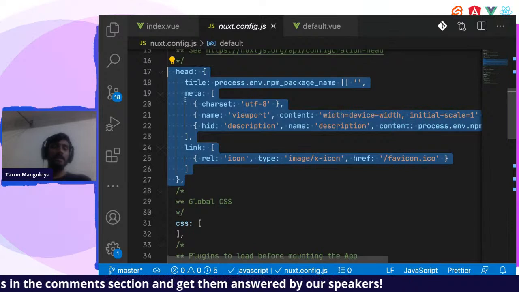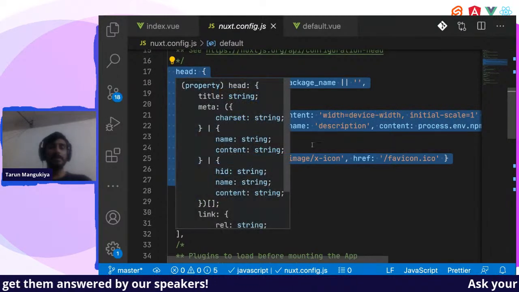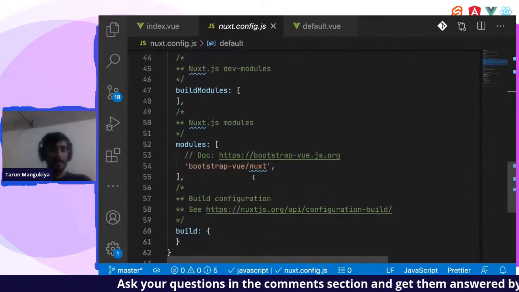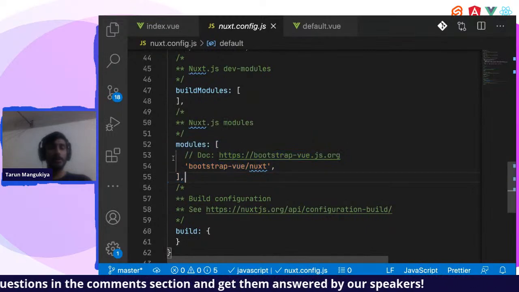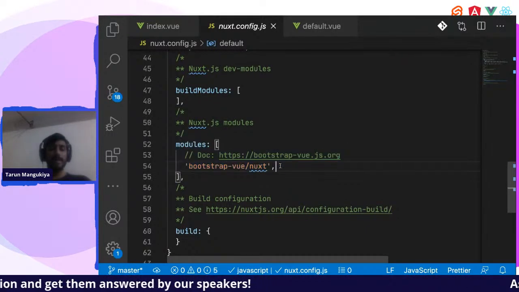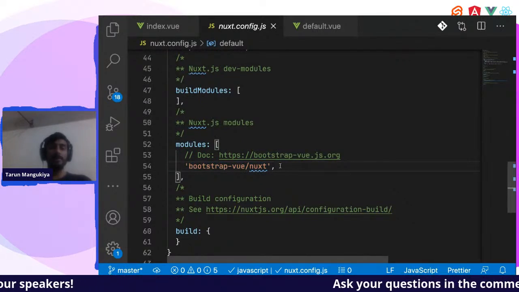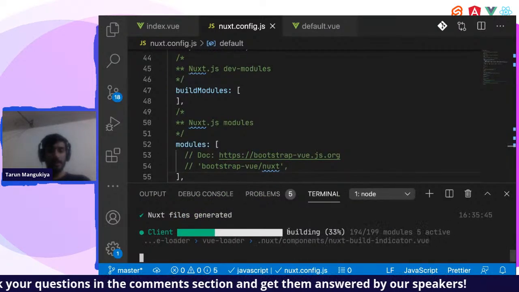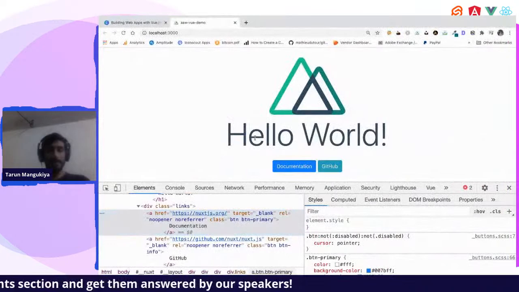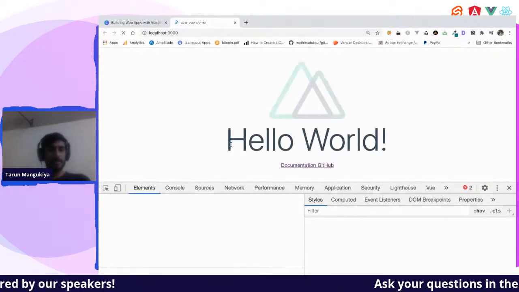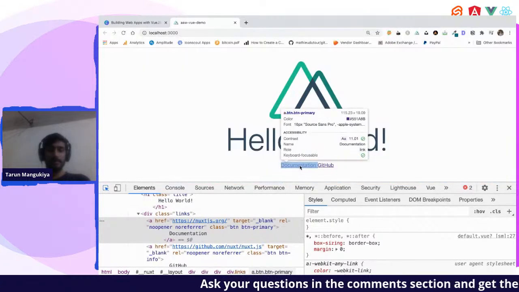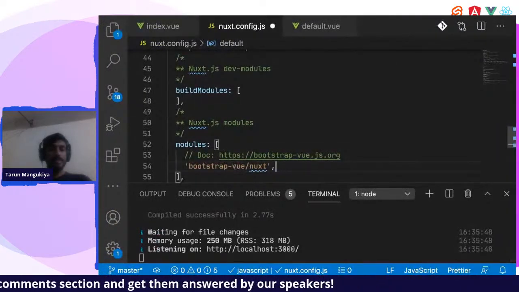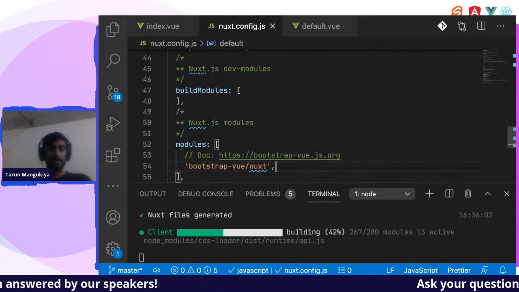So Vue has SEO built in. They have implemented this too. Sorry, Nuxt.js. And when you scroll down a little bit, you'll find what I told you related to modules. So these are the modules, and in that we have selected Bootstrap Vue, so it's been enabled by default. Let us comment it out for a while, and let's build it. Saved, and it's building. And I think this will go, or if it doesn't, then we'll just refresh the page. Yeah, it's gone. The CSS is gone now. Okay, and let's re-enable it because we'll need it to create a good UI.